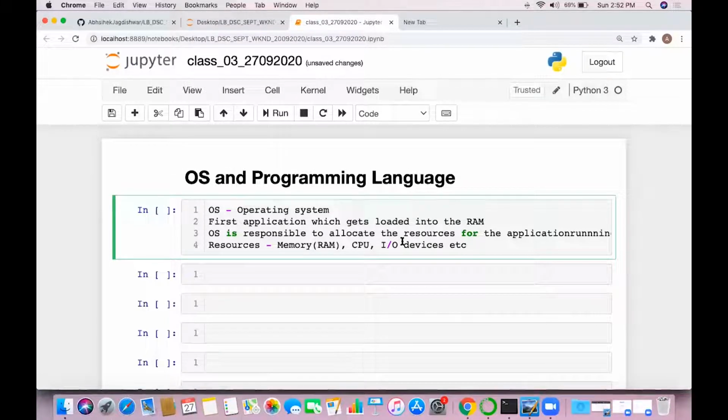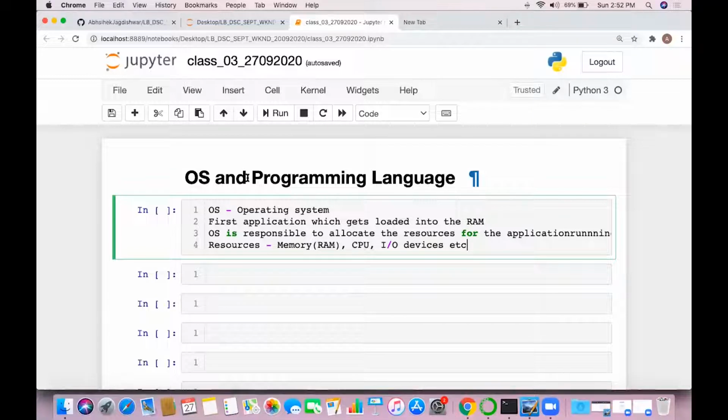So how should these resources be accessed by those applications? There should be a protocol which will decide which application will access which resource, how much memory should be allocated, and whether the applications will access all the cores of the CPU at a time or one by one. All these things are decided by the OS, and the OS itself is an application which runs in your RAM. We also know that any application runs on RAM only, so RAM is one of the most important parts of the computer science field.